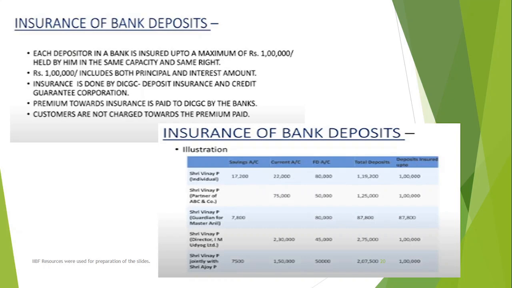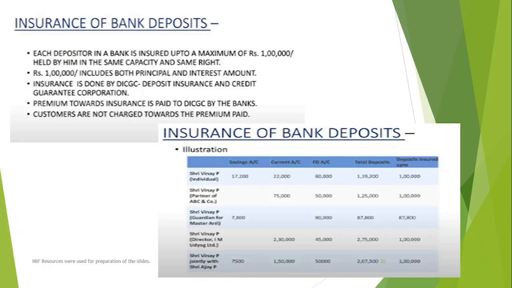Take another case of Shri Vinay, who is the third party, where he is acting as a guardian for a minor whose name is Anil. Savings account 7,800, FD 80,000, and total deposit 87,800. So in this case, you have a total aggregate deposit of 87,800 rupees. Now you see what your claim amount is. The maximum claim amount is up to 1 lakh. So this claim of 87,800 will be settled in full, meaning the entire amount of money will be recovered. But in the first case, it will be 19,200 rupees which is exceeding, and the customer has to bear it from their pocket.